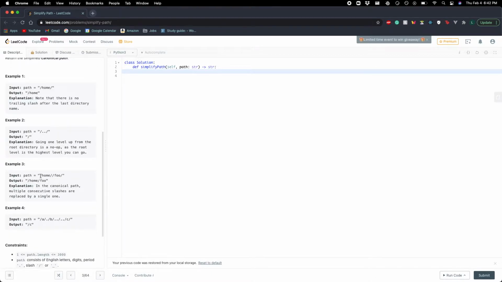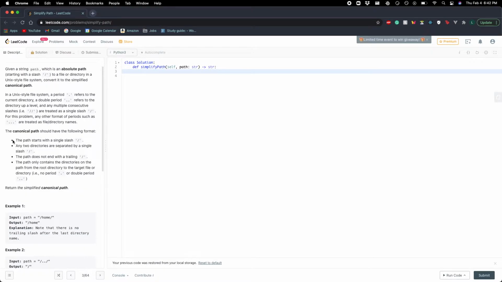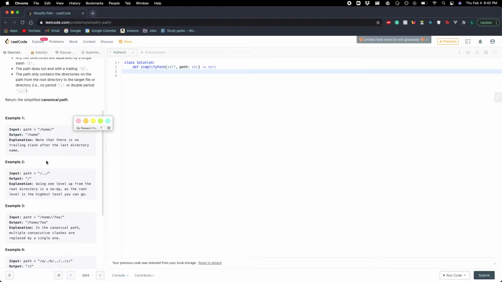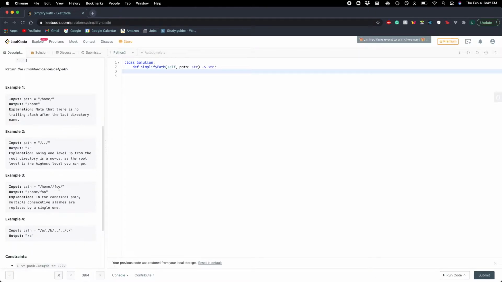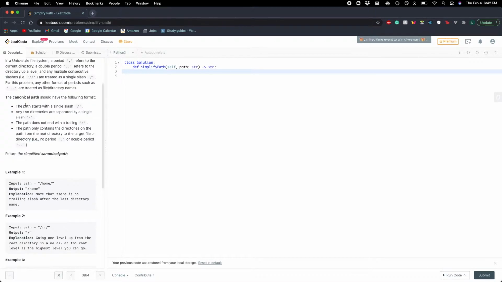Now here for /home//foo/, any consecutive slashes are just treated as one, as you can see here. Any multiple consecutive slashes are treated as a single slash. So that's something we need to take care of. And of course, our output /home/foo does not end with a slash because that's another one of the formats.